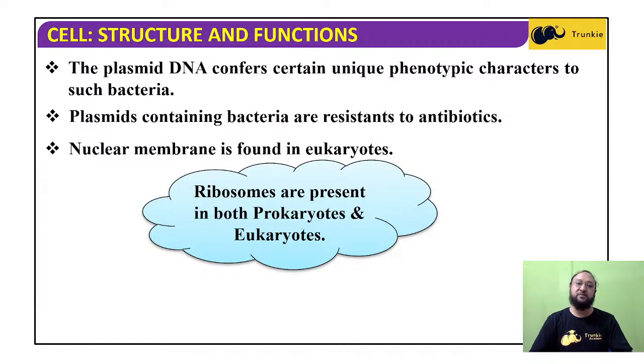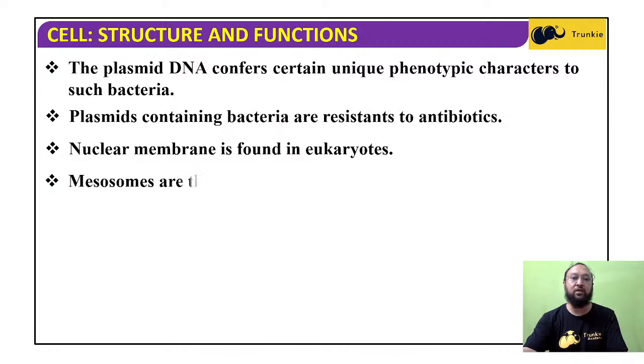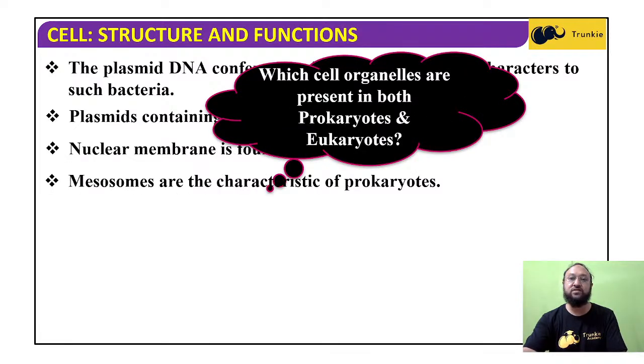Ribosomes are present in both prokaryotes and eukaryotes, so ribosomes are common to both. Ribosomes are another very important cell organelle, involved in the synthesis of protein, the polypeptide chain. Mesosomes are characteristic of prokaryotes. Mesosomes are found in prokaryotes but not in eukaryotes.